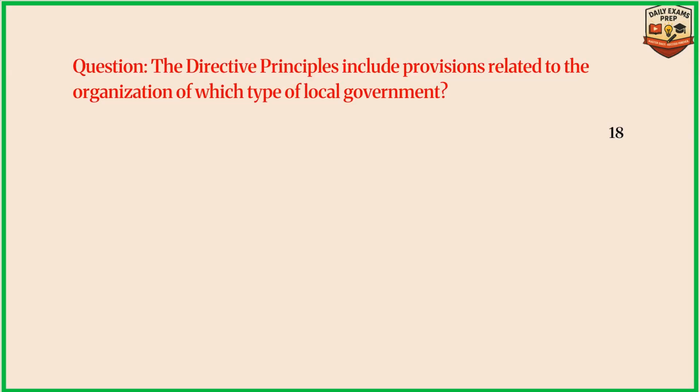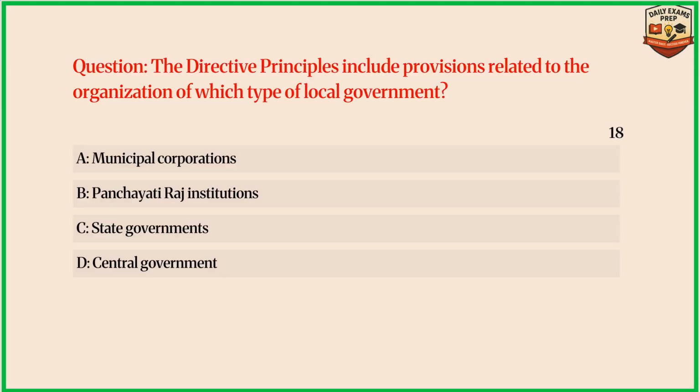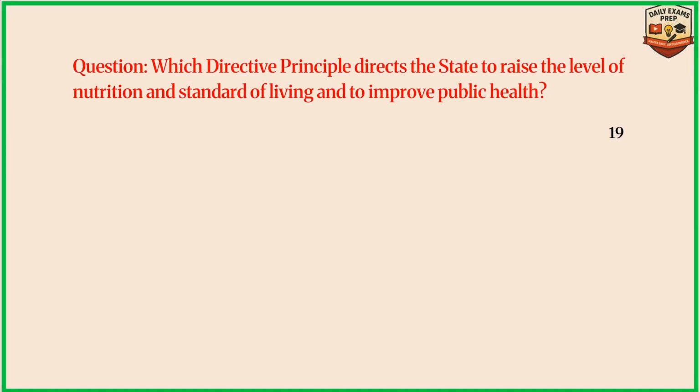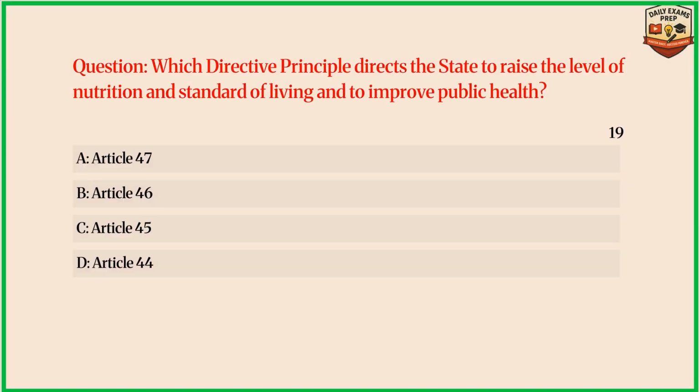Question: the directive principles include provisions related to the organization of which type of local government? Answer B. Panchayati Raj institutions. Question: which directive principle directs the state to raise the level of nutrition and standard of living and to improve public health? Answer A. Article 47.